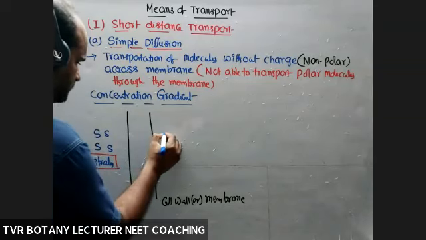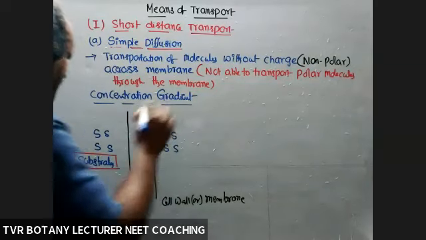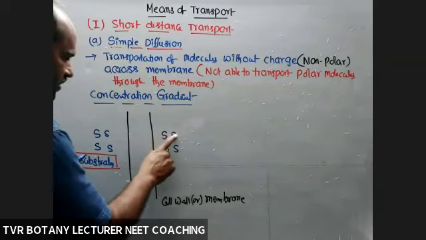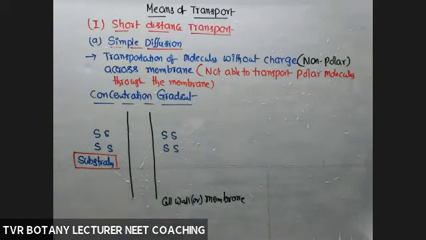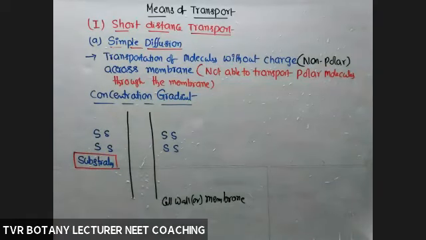So here also, some molecule, whatever it is, but they must be non-polar without any charge. So how many here? 1, 2, 3, 4. 1, 2, 3, 4. Now between this one and this one, any concentration gradient? No. Okay, so no concentration gradient.